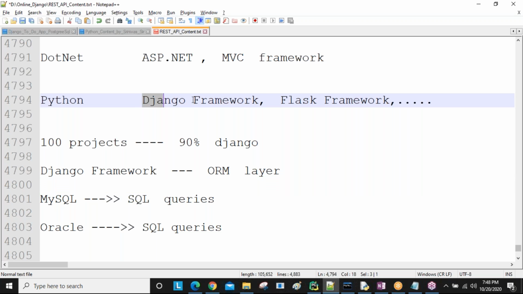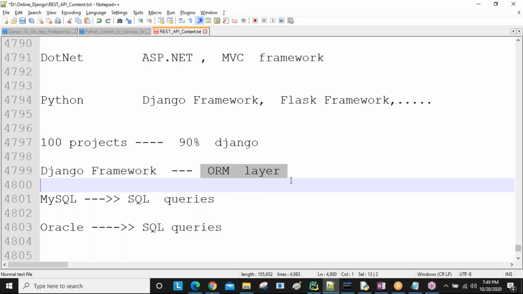And Django is a heavyweight framework. Flask is a lightweight framework, for microservices. So if you want to develop big applications, people use the Django framework. Only small projects related people use the Flask framework. Inside Flask, for example, we can develop a single kind of task. In Django, we can develop a group of tasks. You will get these things practically at the time of developing. Are you getting this? So majorly people are learning the Django framework because of the ORM layer only, sir.